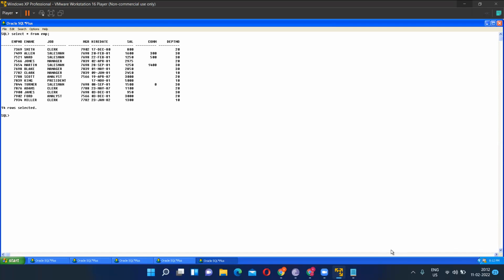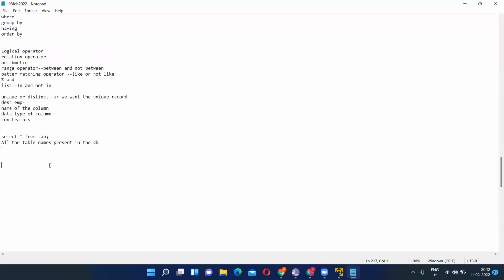Do you remember? I told you there is a scalar function. What is the difference between a scalar and a group function? A scalar function gives one input and one output. What is a group function? Multiple inputs and one output. There are 5 group functions.